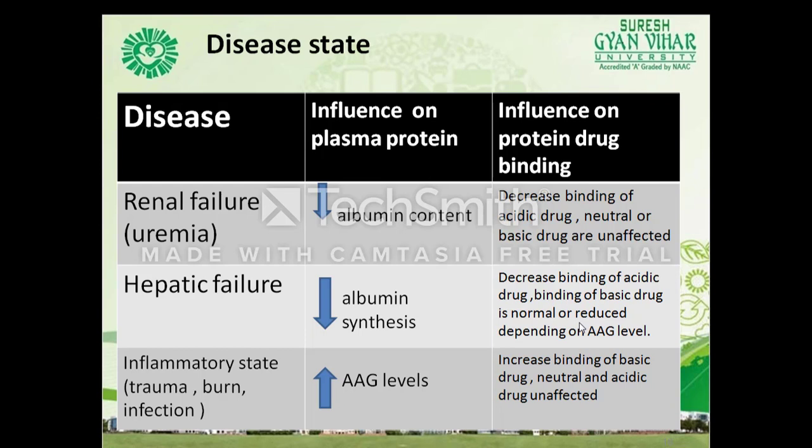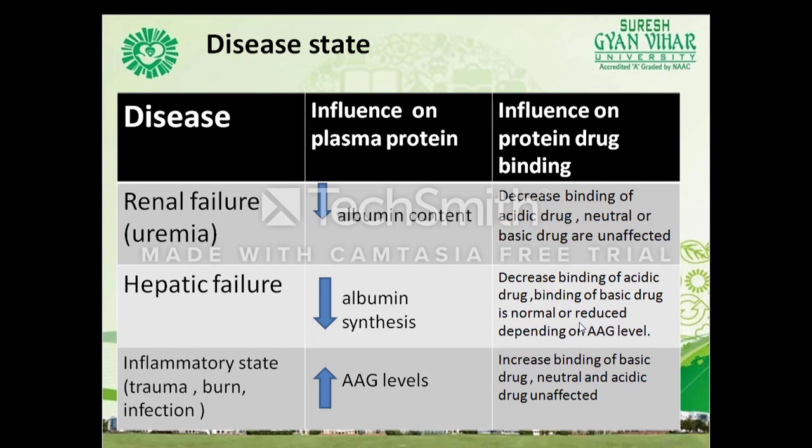Then coming to the disease state, as you know, several pathological conditions are associated with alteration in protein contents. Since albumin is the major drug binding protein, hypoalbuminemia can severely impair protein drug binding. Hypoalbuminemia is caused by several conditions like aging, congestive cardiac failure, trauma, burns, inflammatory states, renal and hepatic disorders, pregnancy, surgery, cancer, etc.